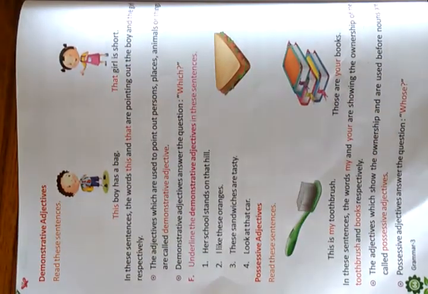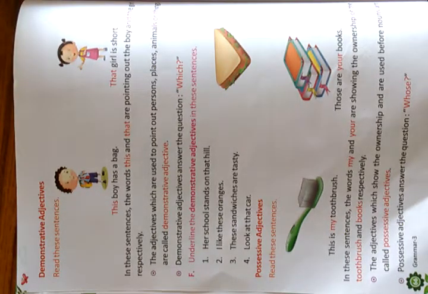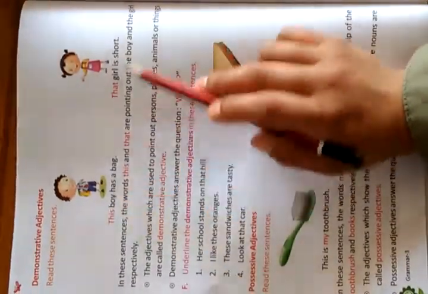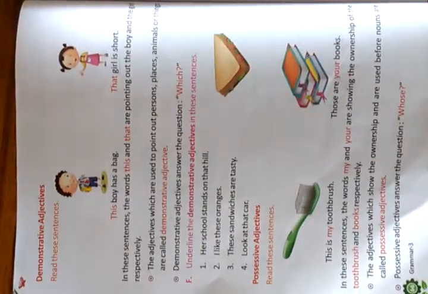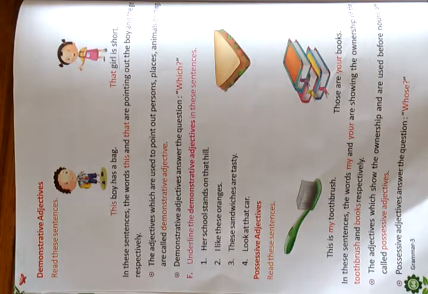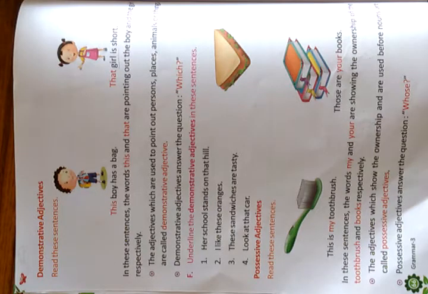So the adjectives which are used to point out a person, place, animal or thing are called demonstrative adjectives. Like in the sentences you saw, boy and girl. Similarly, when we are talking and the adjectives we are using point out a person, place, animal or thing, those are called demonstrative adjectives, because those words will be pointing out the person, place, animal or thing.